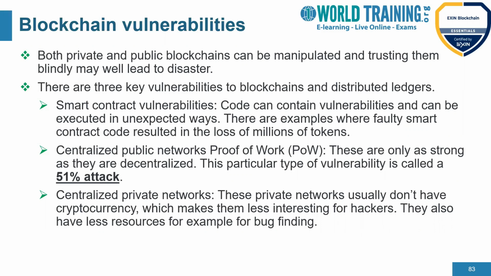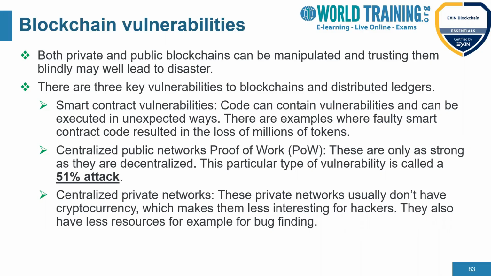So there are three key vulnerabilities to blockchain and distributed ledger. The first one is the smart contract vulnerability, wherein the code written in the smart contract, if it gets executed at not the right time, is a kind of vulnerability.